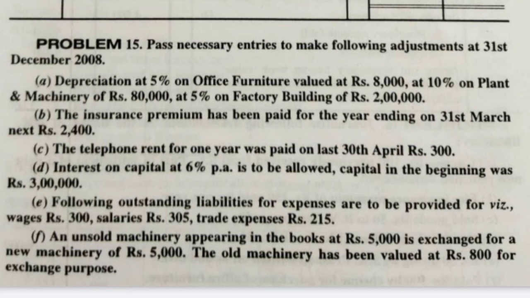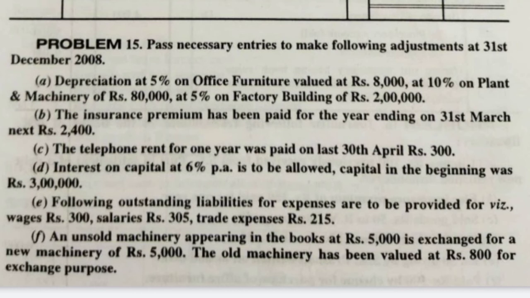Okay, so the next: the telephone rent for 1 year was paid on last 30th April, rupees 300. Means the telephone rent for 1 year was paid on last 30th April, rupees 300. Means for April, till the April month, we are standing in the month of December. So till April means 4 months.